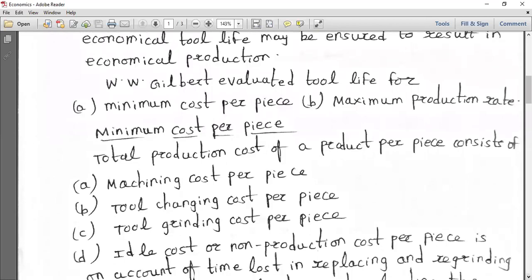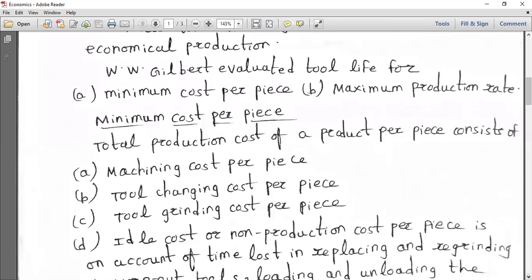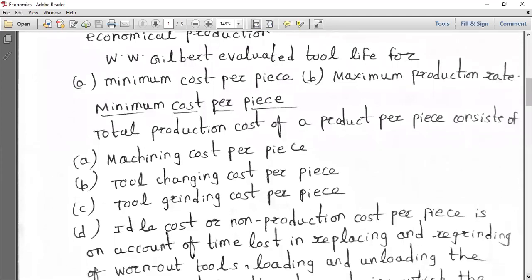Whenever a machine is idle, it is known as the non-production cost per piece, because we also have to take it into consideration: the time lost in replacing one tool with another, or taking out the blunt tool and going for resharpening, or keeping a secondary tool ready with you.